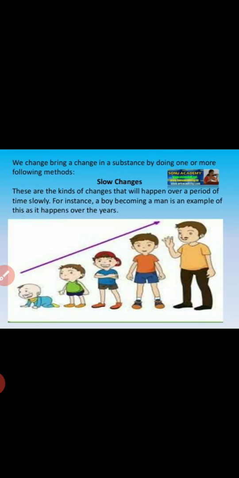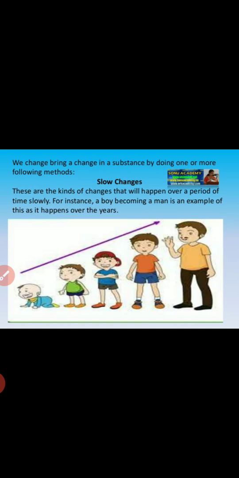So we bring a change in a substance by doing one or more of the following methods. First, the example of slow changes. Slow changes means a baby changing into a human, that is an adult. These are the kinds of changes that happen slowly over a period of time.